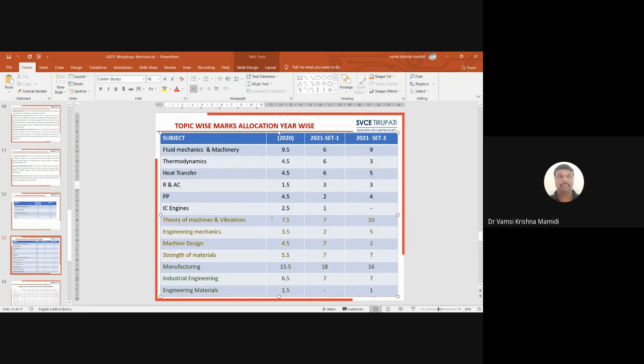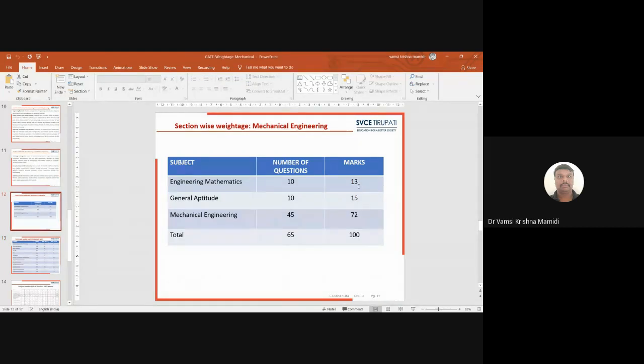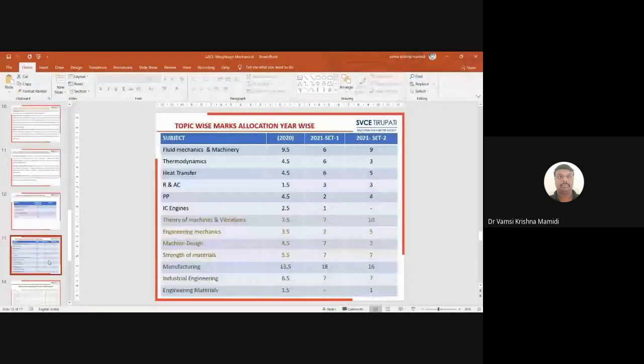If a person is good in aptitude and mathematics, overall they can claim 28 marks. When I went through the earlier cutoff marks, a student who secured 34, 35, or 37 in the OC category could qualify the GATE exam.